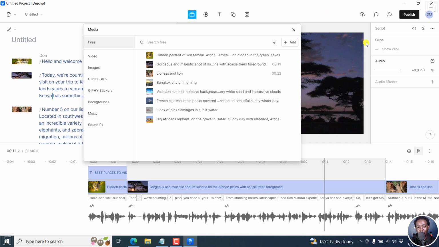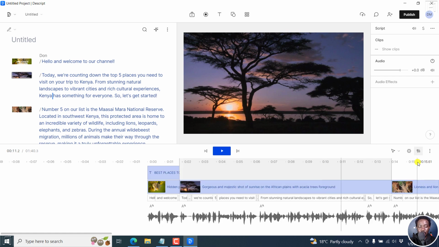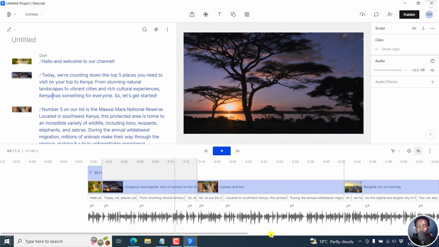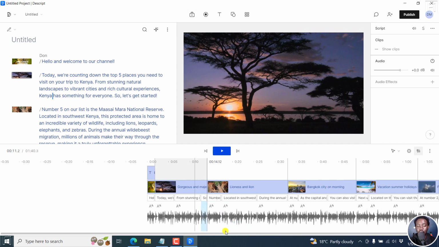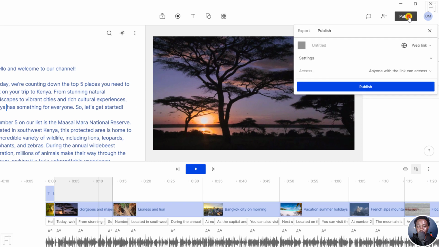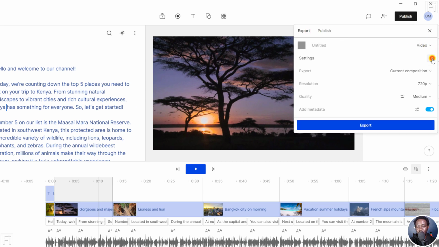Really awesome feature. But once you're done, let's assume that we've got everything that we needed right here, our video is done and compiled, and you've added everything, that is the headings, maybe the images, the b-roll, and everything that you wanted. Then all we need to do is go to publish and then go to export. As for the video, we can check the settings.